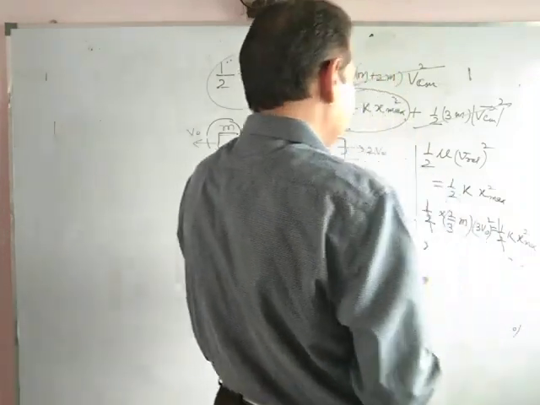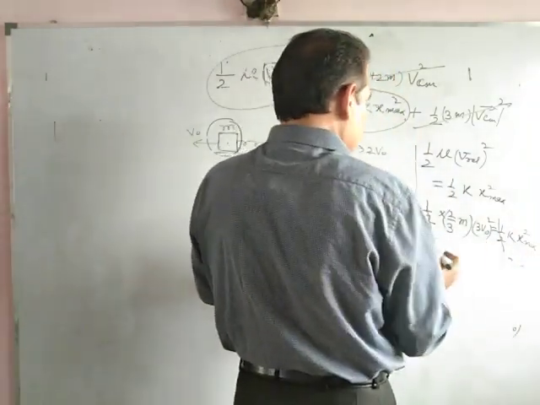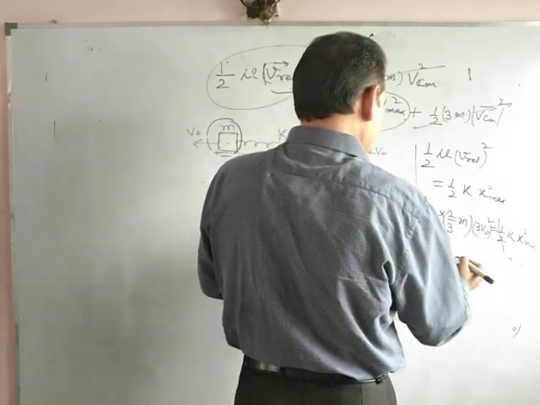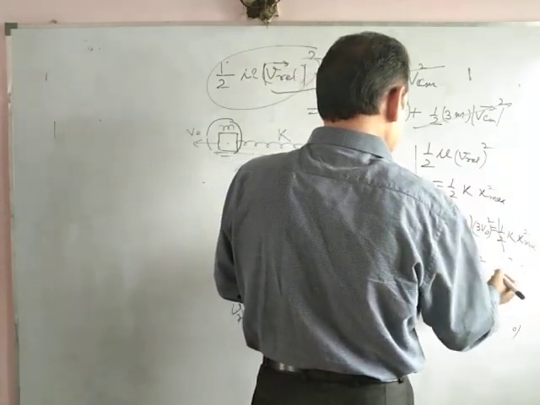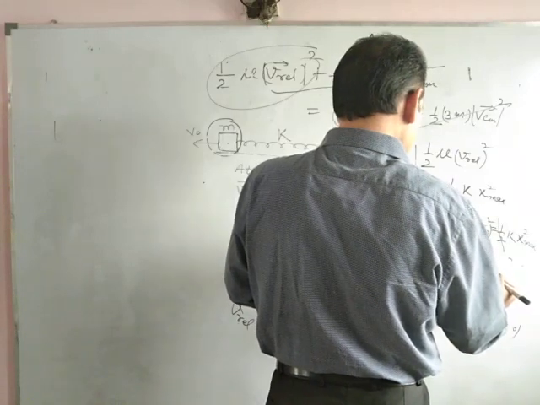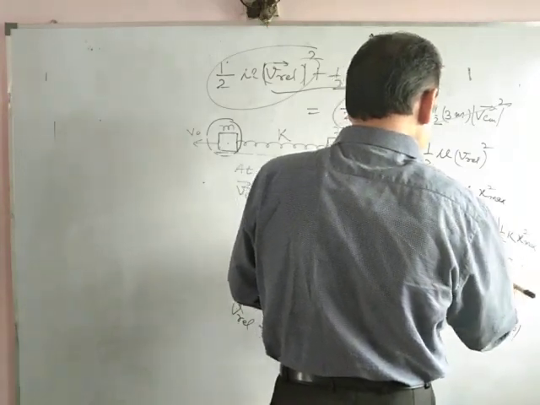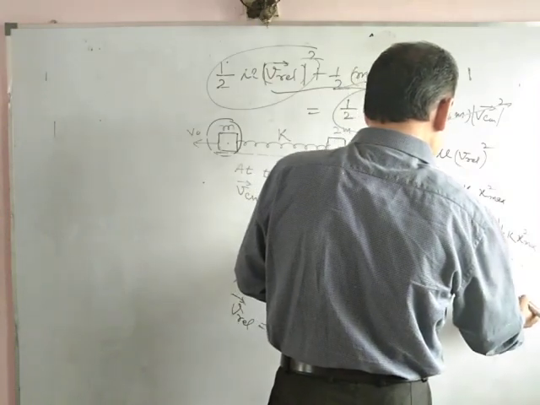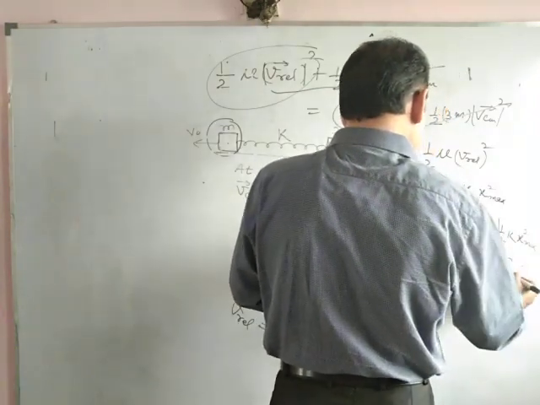Half times 2 by 3 m into 9 V naught squared equals half k x max squared.